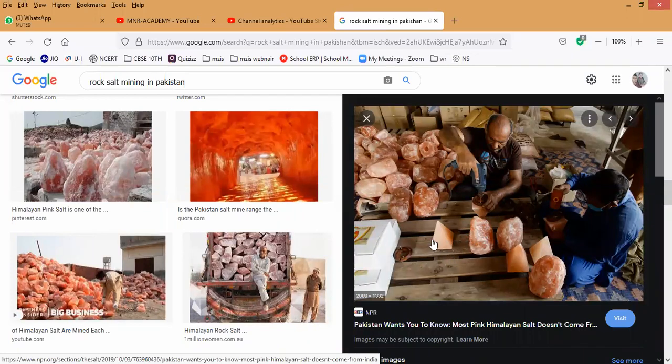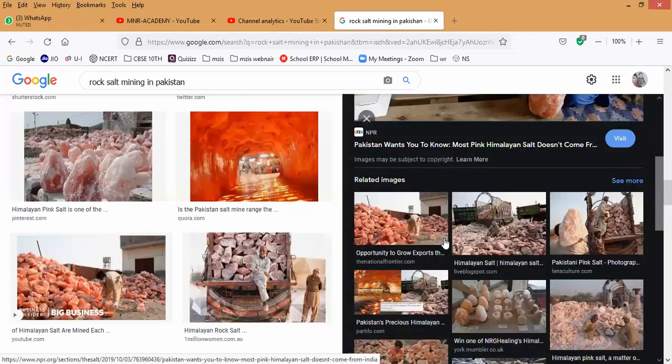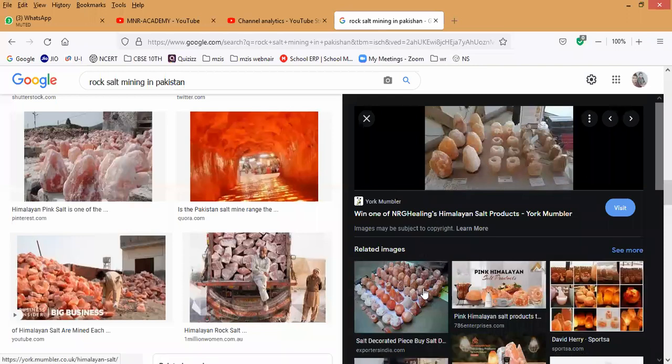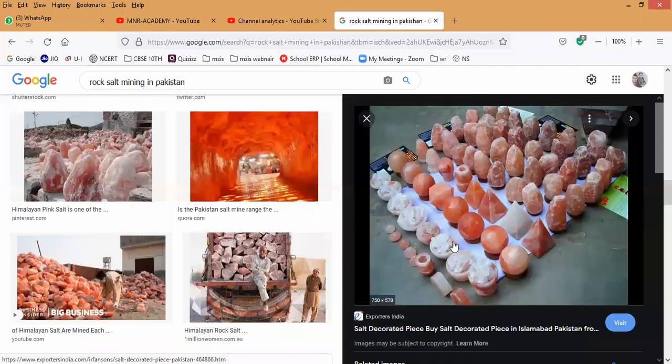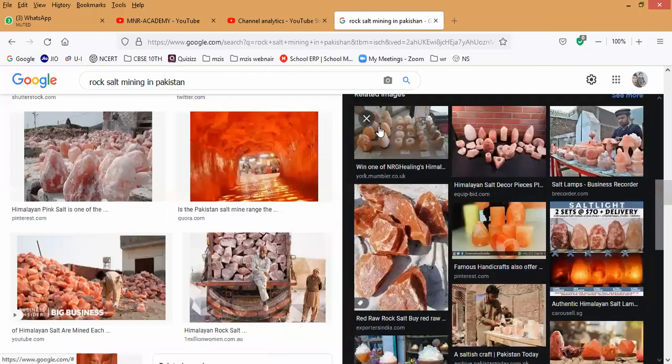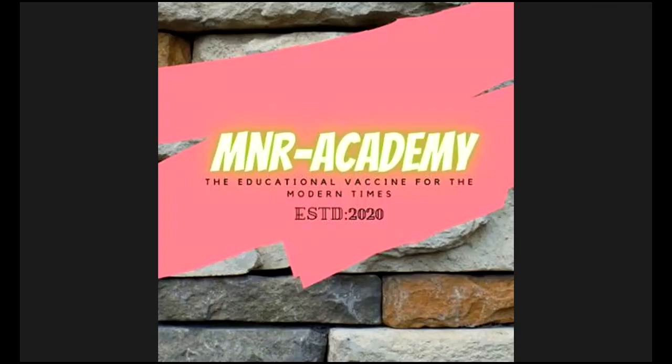Yes, they can make even some kind of idols also. Like you see, here they are making a pyramid. They can make different shapes. Have you noticed it here? Yes, guys, somebody can keep it at home. It won't melt easily, and it won't even become wet. Also, it is very strong rock salt. This is what we consume, and it is good for our health also. So this is the second major source of common salt.